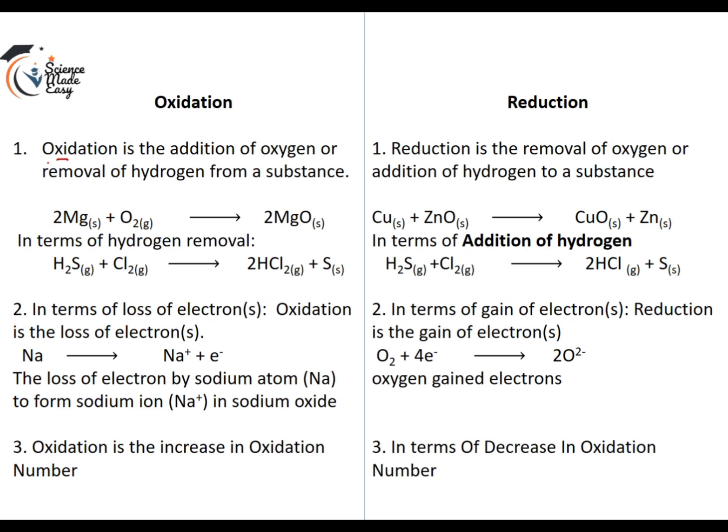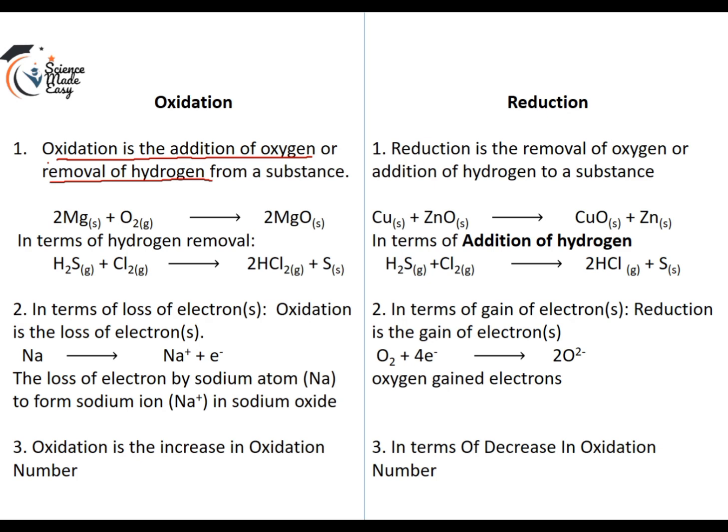So what is oxidation? Oxidation is the addition of oxygen or the removal of hydrogen from a substance. Now, if this is what oxidation is in terms of oxygen and hydrogen, therefore it means that reduction is the removal of oxygen and the addition of hydrogen. Recall that these two processes are opposing and complementary and they occur simultaneously.